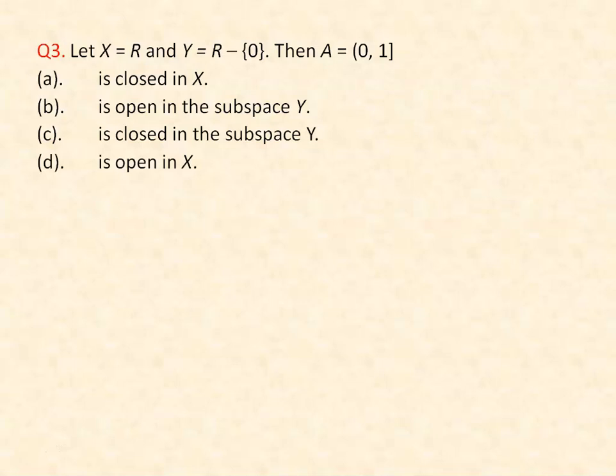So here the question is, X is the real line and Y is R minus 0. That means the whole real line except the point 0. And we have a set A, which is a semi-open set, open at 0 and closed at 1. Now we have to check whether this set A is closed in X or not. Clearly, X is the real line with the usual or standard topology. So it is not closed in X. So A is not the right choice.